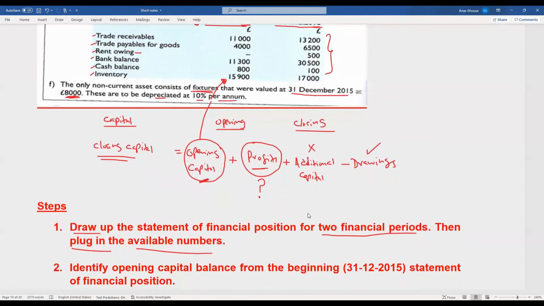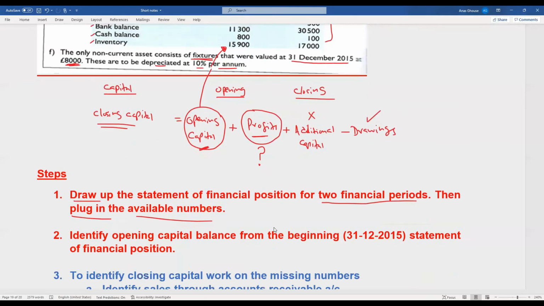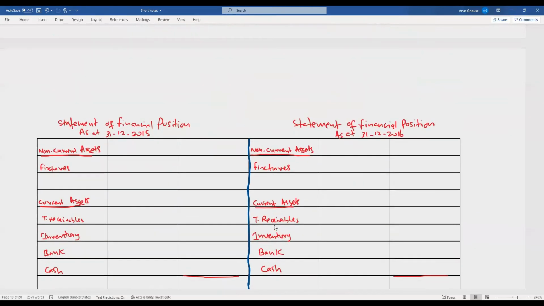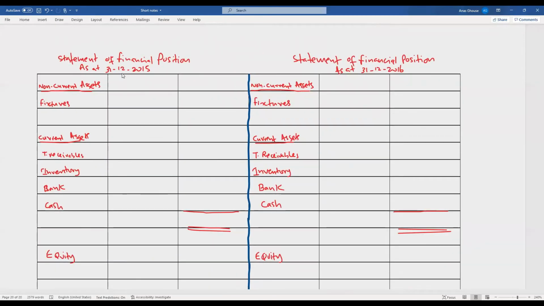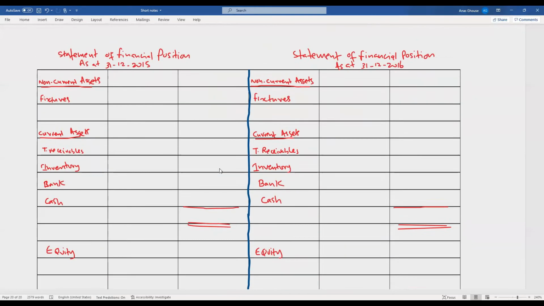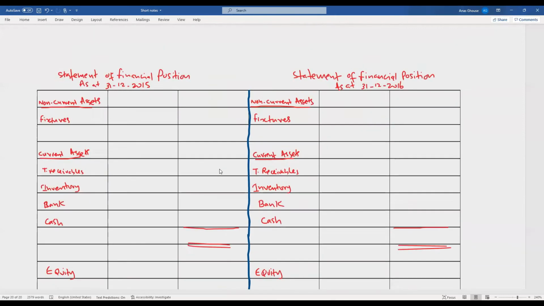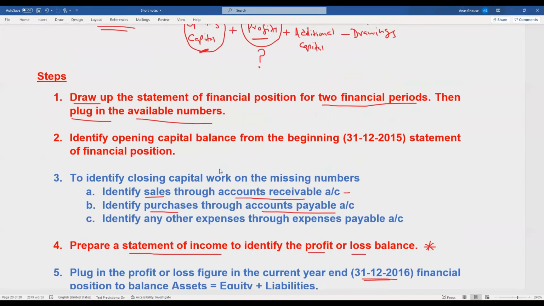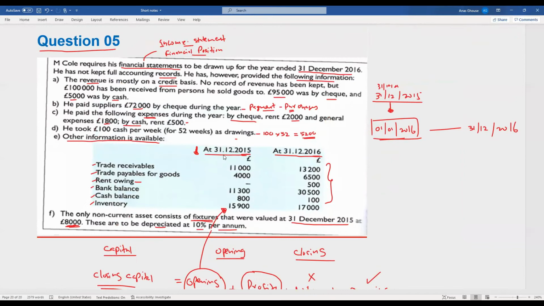Now what is the first step? To draw up the statement of financial position. So I have already drawn up two financial positions, which are 31st December 2015 and 2016, to save time. So let's plug in the numbers. We'll take the numbers from the information given. So these are the assets and liabilities.